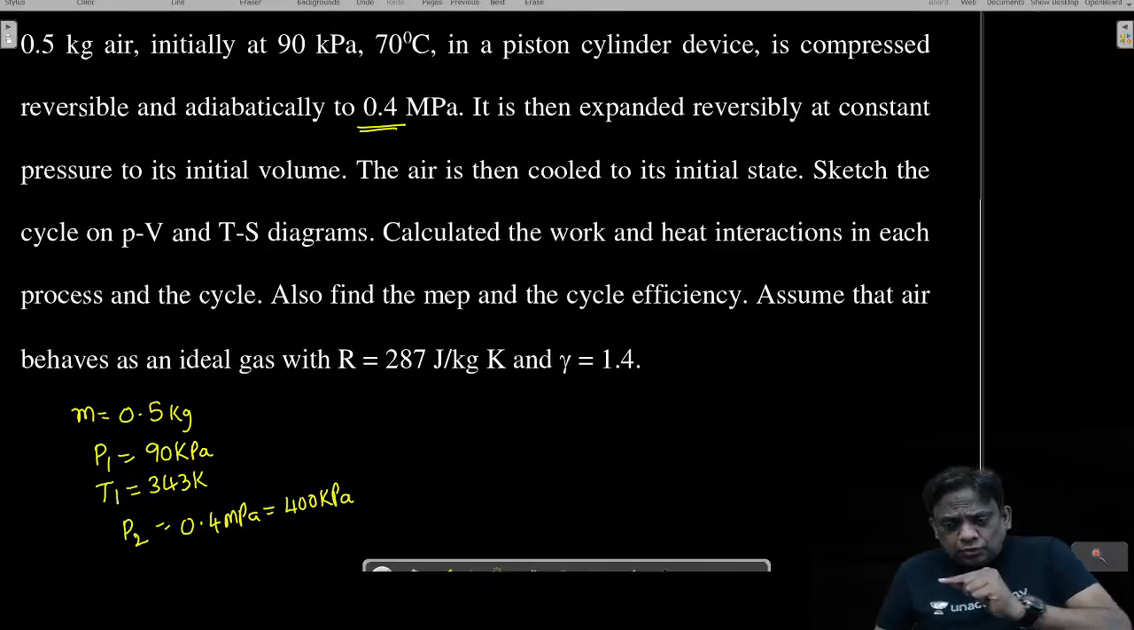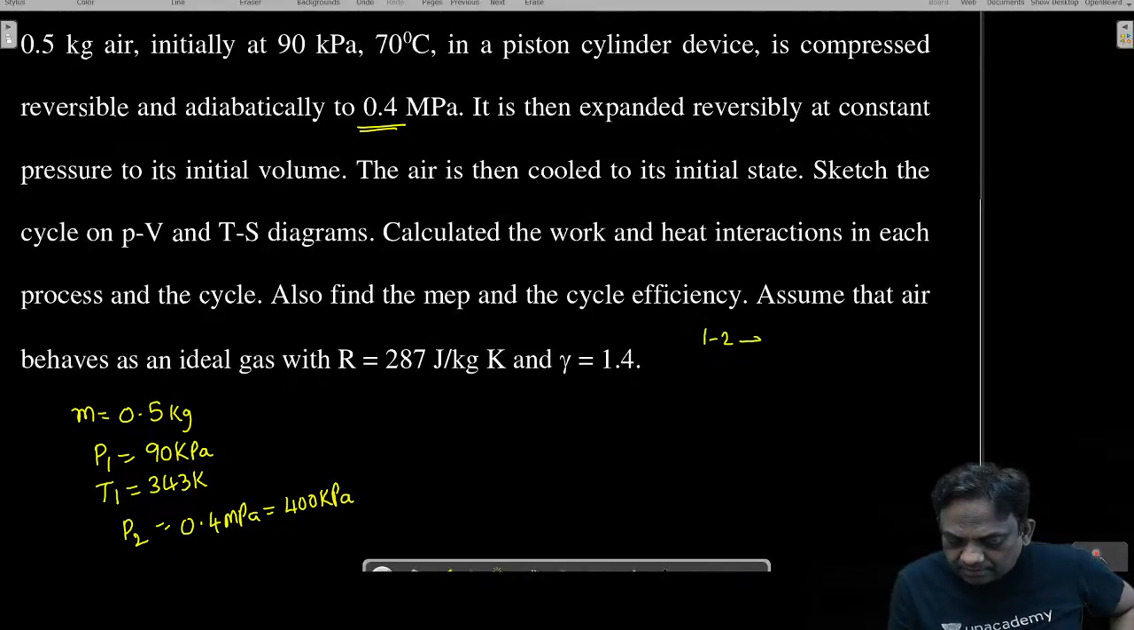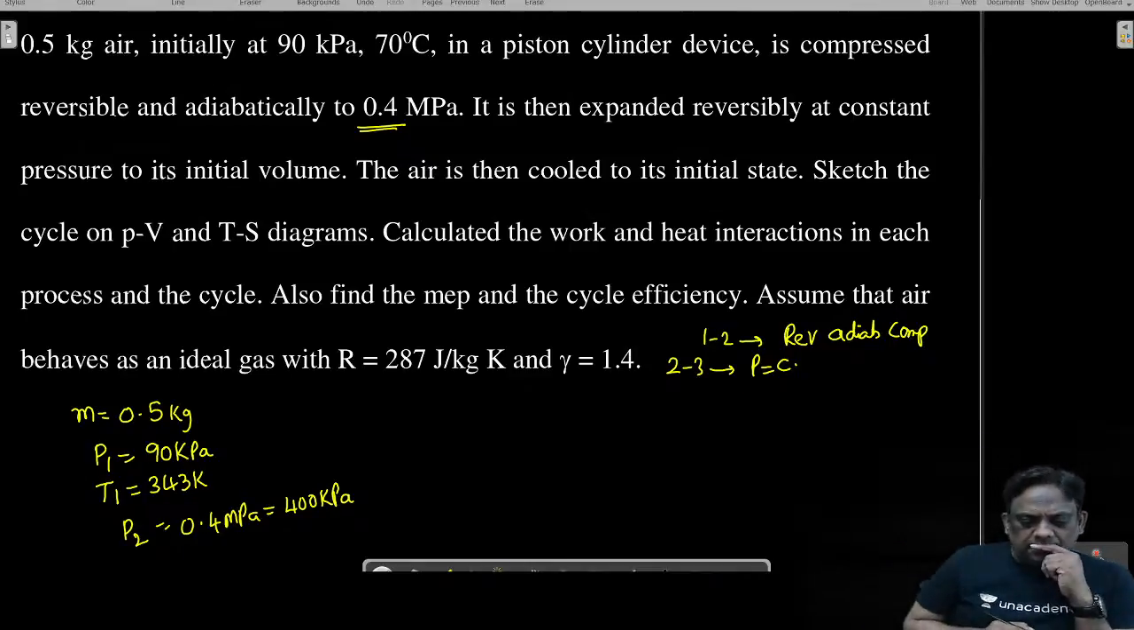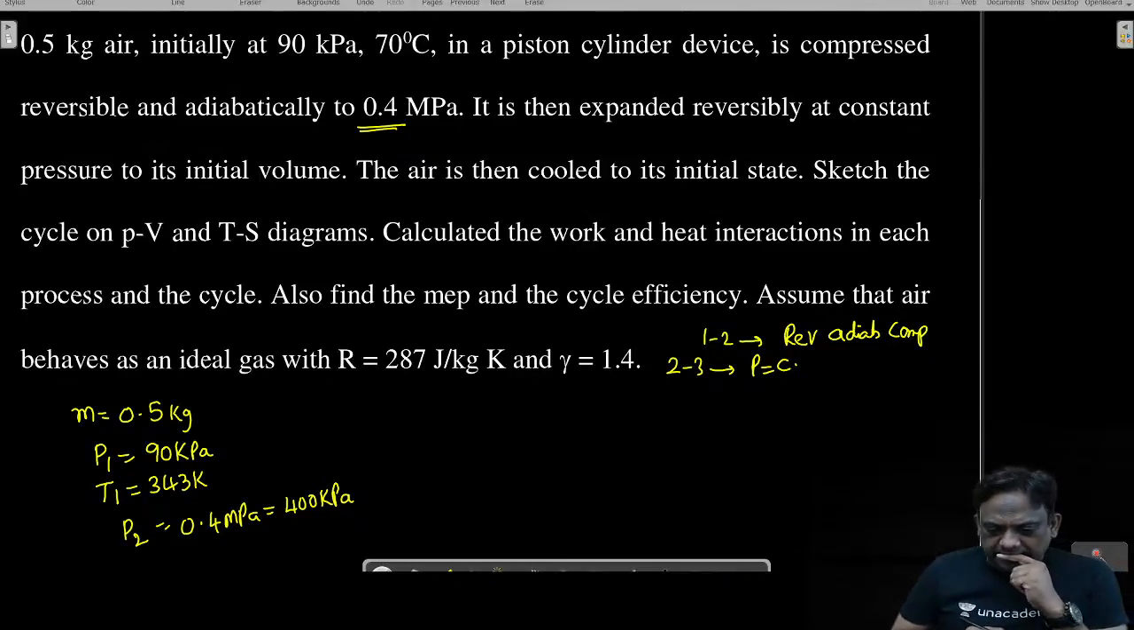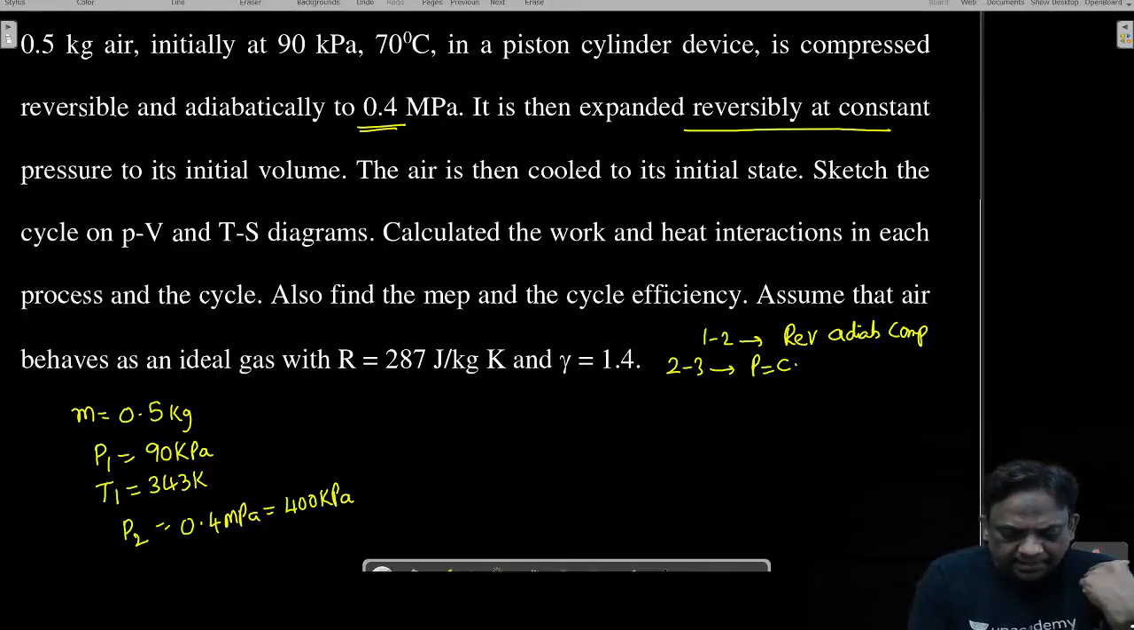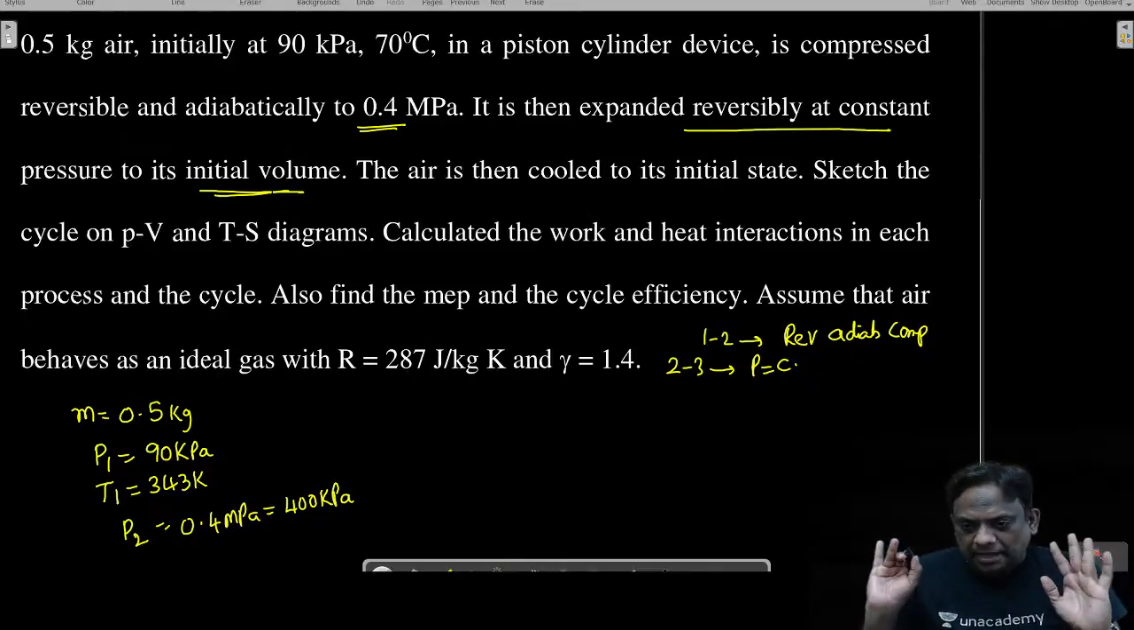1 to 2 is reversible adiabatic compression. 2 to 3 is constant pressure. And then it is cooled to the initial state. Then it is expanded to the initial state. I will explain, don't worry.